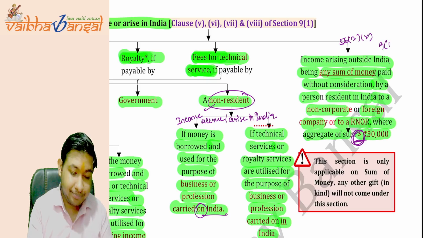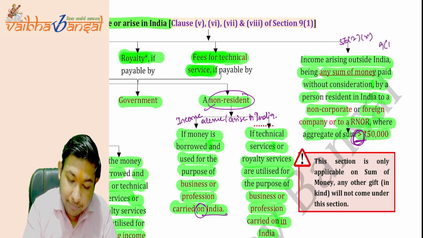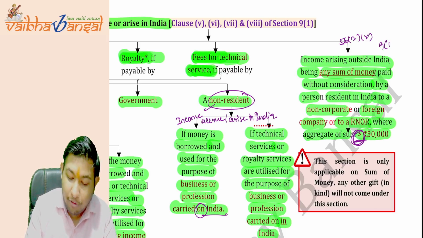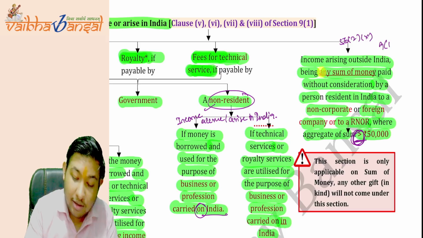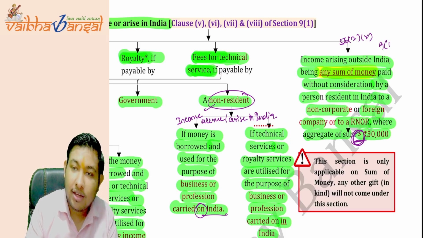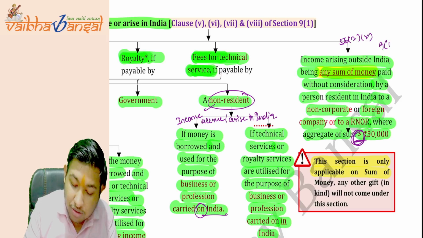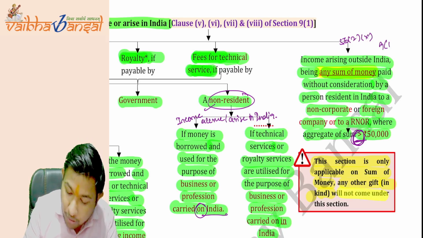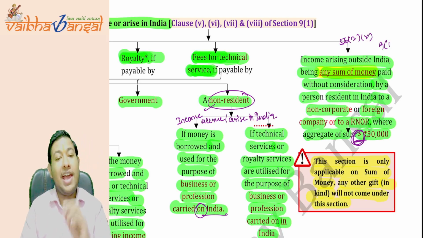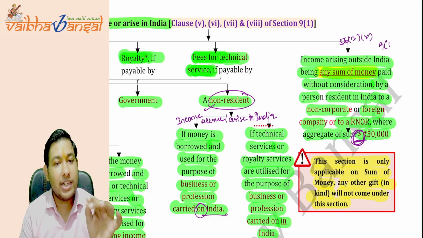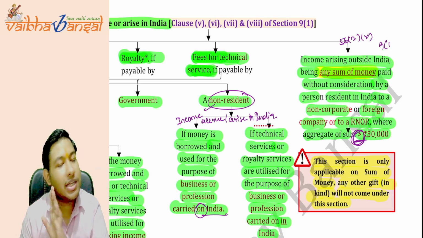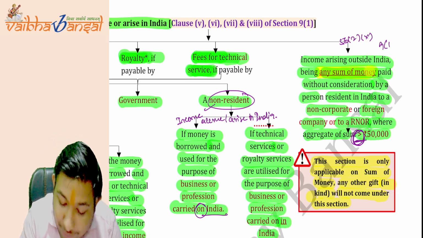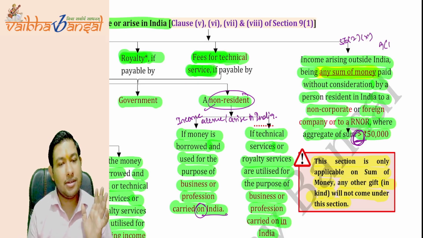Now, see, this section is only applicable on sum of money. What it says, any sum of money. So this section is only applicable on sum of money, and any other gift in kind will not come under this section. If you are giving gift in kind for more than 50,000 rupees, then it is not going to be taxable here. Is this point clear? This is only for sum of money. Is this point clear? Clear.